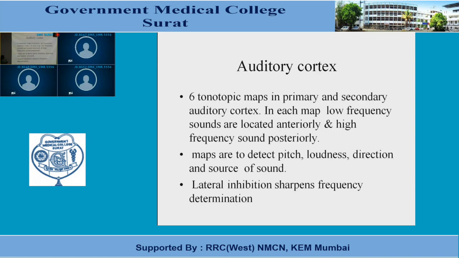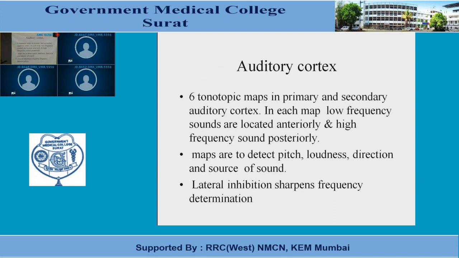Now, auditory cortex. Mapping has been done in the auditory cortex. Six tonotopic maps are seen in primary and secondary auditory cortex, and each map will respond to different qualities of sound like pitch, loudness, direction, and source of the sound. It has been said that low frequency sounds will cause stimulation of the neurons present in the anterior portion of the map, and high frequency sound will cause stimulation of the neurons present posteriorly.